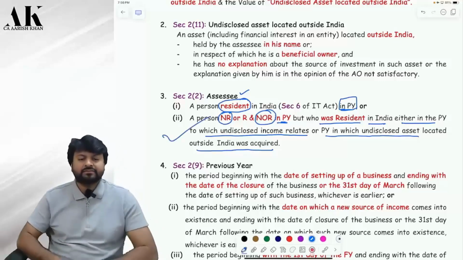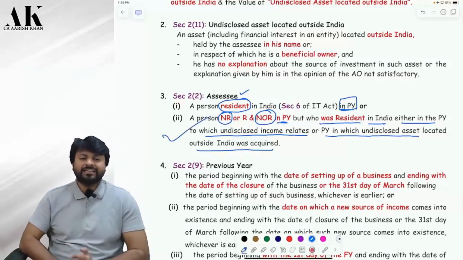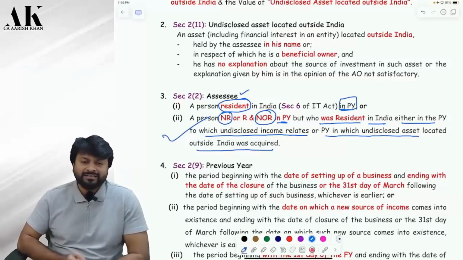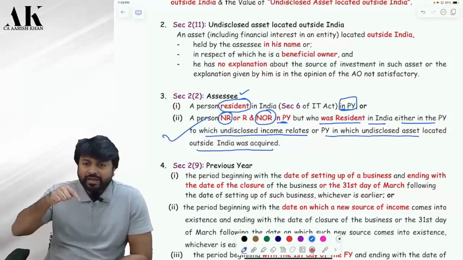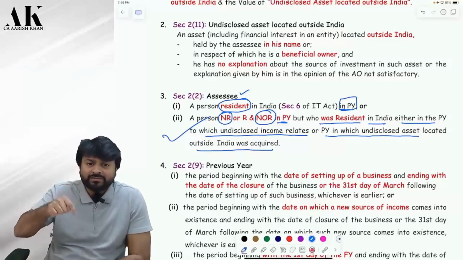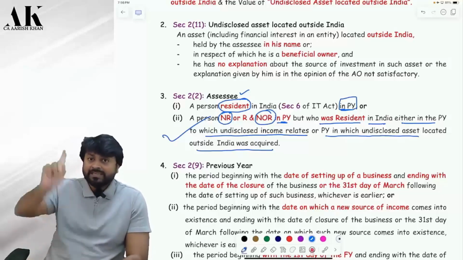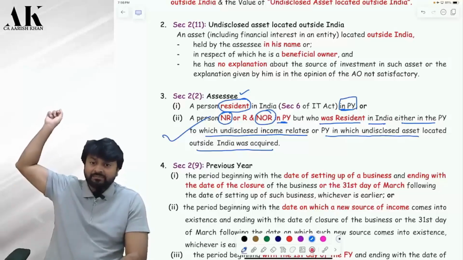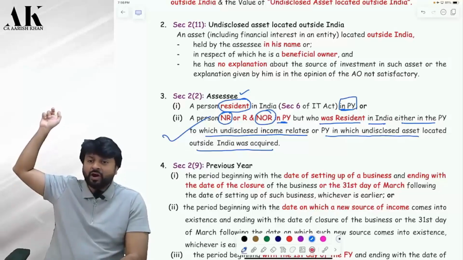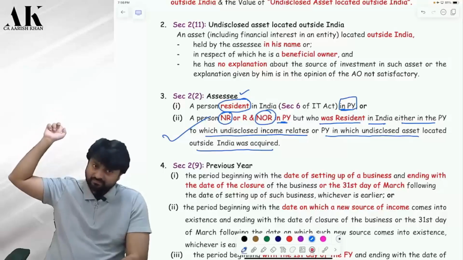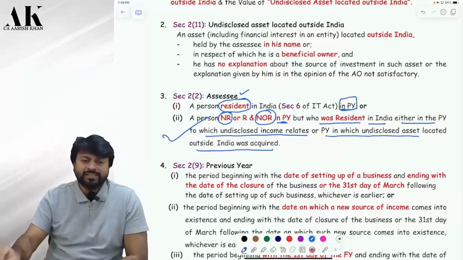Did you understand? Tell me honestly. Today, as per point number 2, you are non-resident, but in the year in which you hid the income, you were resident, then you are also an assessee. Are you clear?